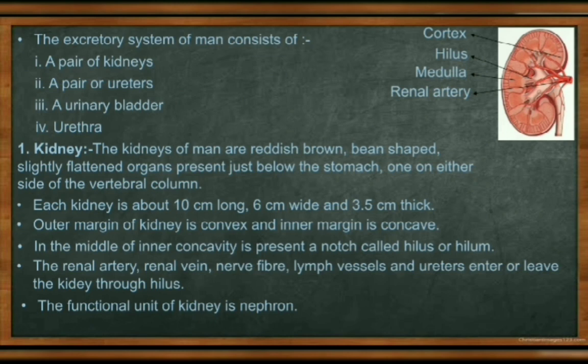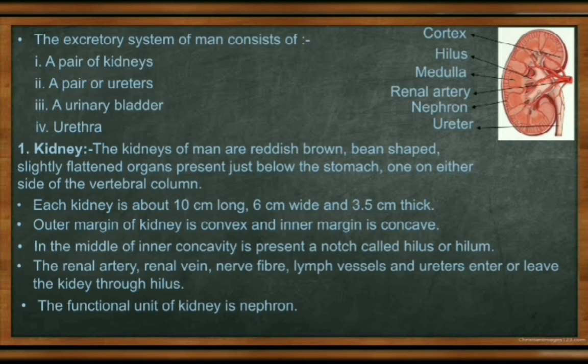The functional unit of the kidney is the nephron. Suppose that there are so many nephrons present at the margin of the medulla. This one is a nephron. Nephron is the unit of the kidney which helps to filter. So these are basically the diagram of that. And this one is the ureter.